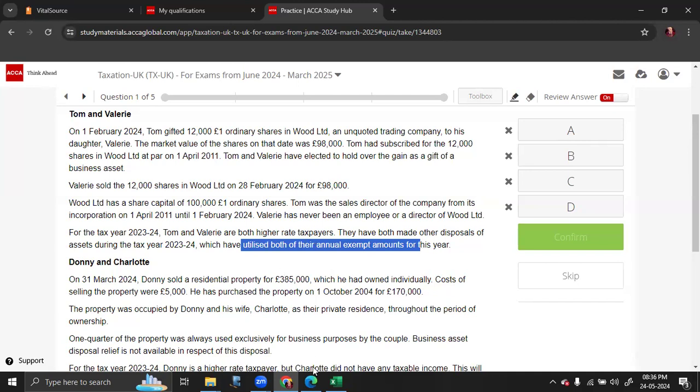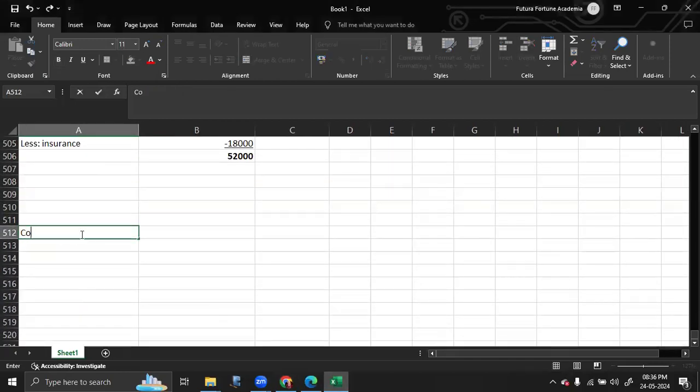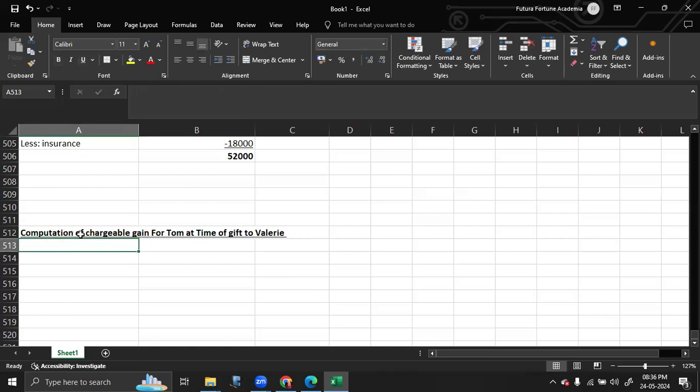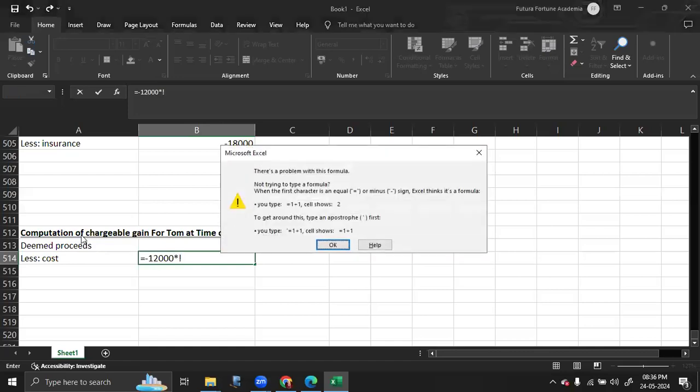So we need to calculate the CGT liability for Valerie. So what I'm going to do here is, they have claimed gift relief, right? So computation of chargeable gain for Tom at time of gift to Valerie. So I am going to make it very detailed here. You can skip all these steps. First one is deemed proceeds for Tom because he did not receive any money, the market value, which is 98,000. From this, you can deduct the cost that he had incurred, which is par value, which is 12,000 times par value of £1.